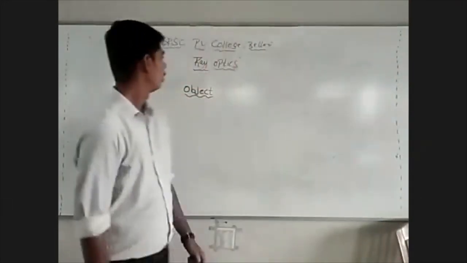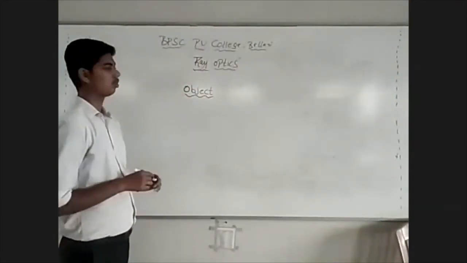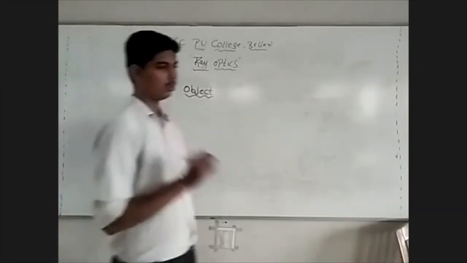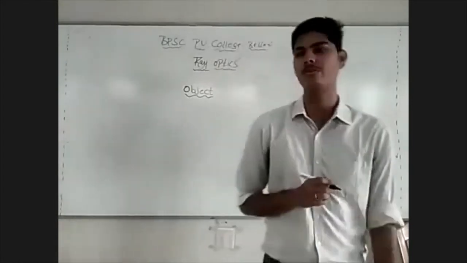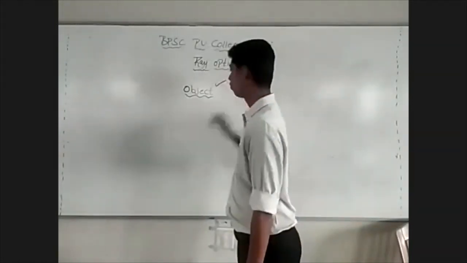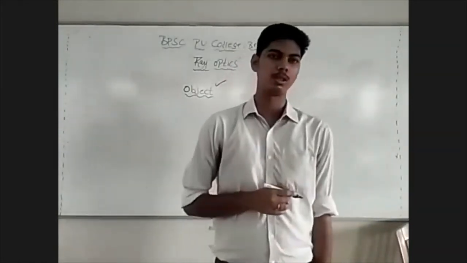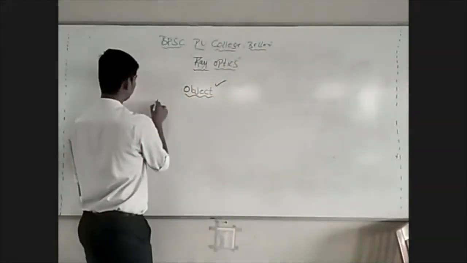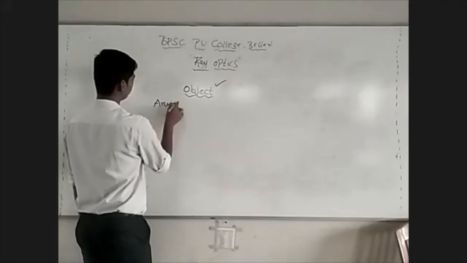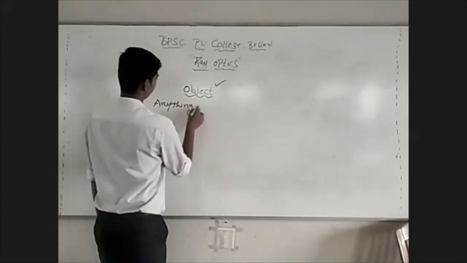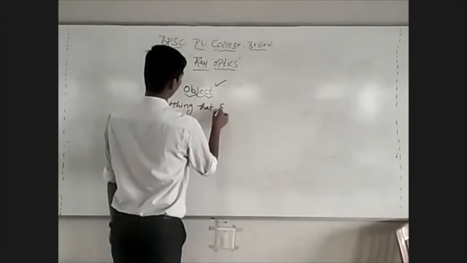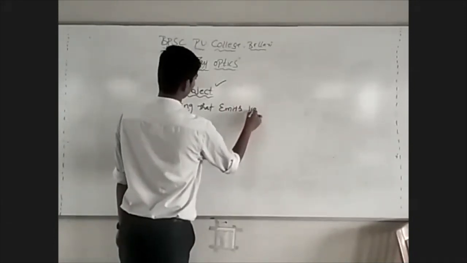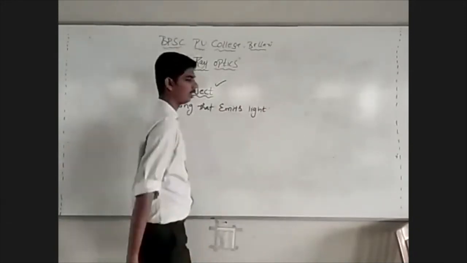So, with this idea of sources of light, we'll try to understand what is meant by an object. In the study of ray optics, we'll be very frequently using the terms object and image. You must know what is meant by an object. An object is anything that emits light.